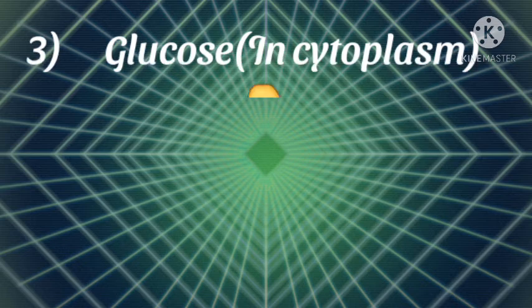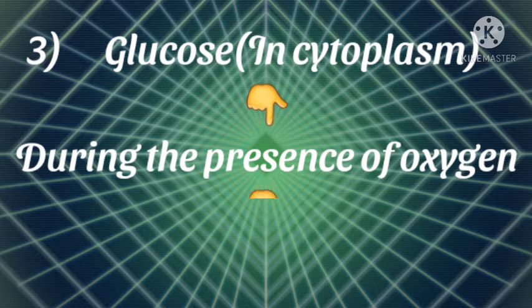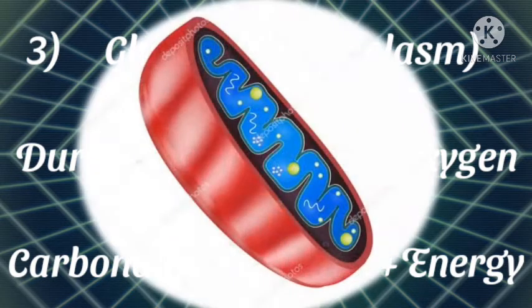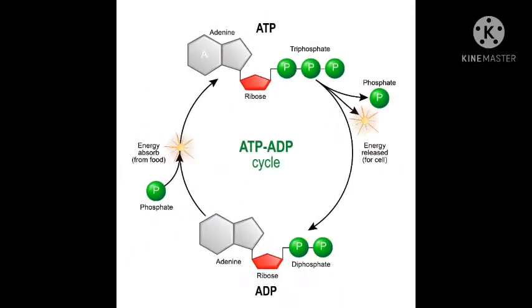Glucose in the presence of oxygen is converted into carbon dioxide and water, and energy is produced. This process takes place in the mitochondria. The energy released during cellular respiration is immediately used to synthesize a molecule called ATP, adenosine triphosphate, which is used to fuel all other activities in the cell.